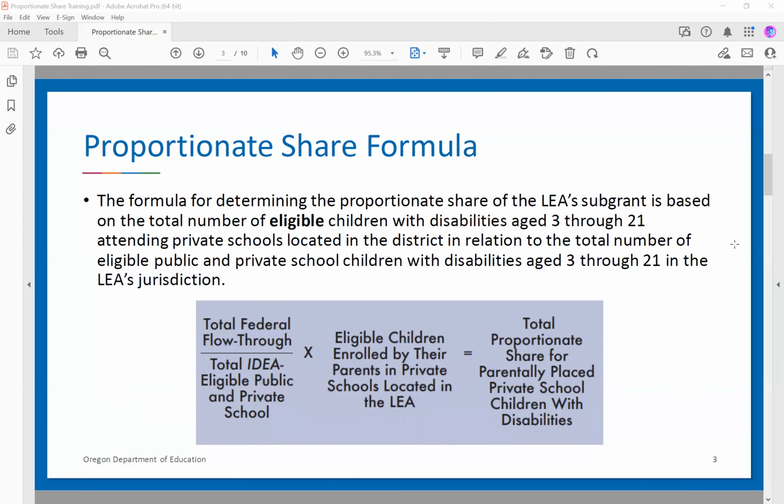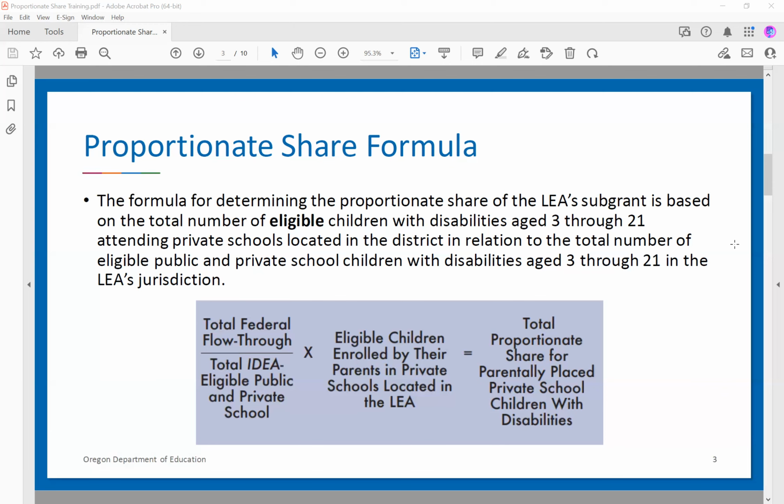This is the formula that we use when we are determining the proportionate share. So for each LEA, it'll be your total federal flow through amount divided by your total IDEA eligible public and private school students. So it would be your total number of eligible students attending private school, and that would be multiplied by the actual number of children who are parentally placed.